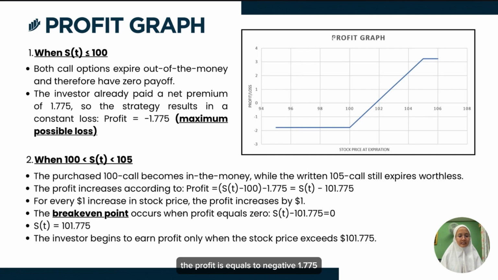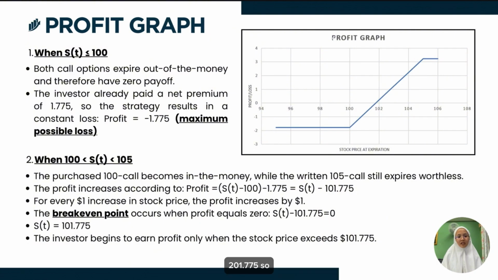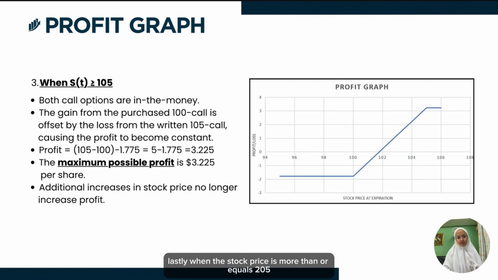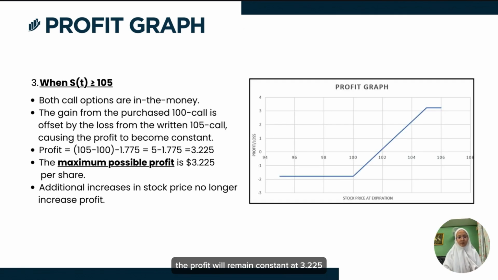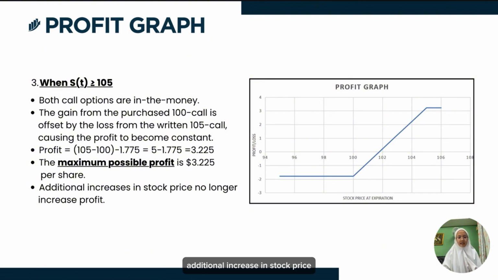In this part, the profit is equal to negative 1.775, which is the maximum possible loss. The next part is when the stock price lies between 100 and 105. In this part, the profit increases linearly according to the formula profit equals stock price minus 101.775. The break-even point is when the stock price equals 101.775, so the investor will begin to earn profit when the stock price exceeds the break-even point. Lastly, when the stock price is more than or equal to 105, the profit will remain constant at 3.225, which is the maximum possible profit per share. Additional increase in stock price will no longer increase profit.